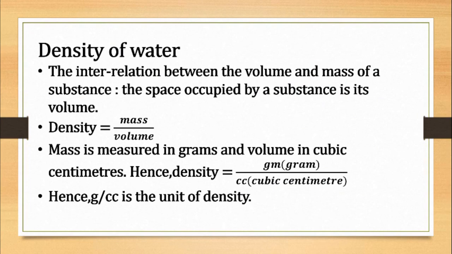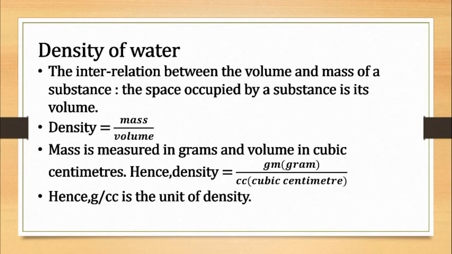Okay, let us see the density of water. Density is the interrelation between the volume and mass of a substance. The space occupied by a substance is its volume. Its formula is mass upon volume. Mass is measured in grams and volume in cubic centimeter.